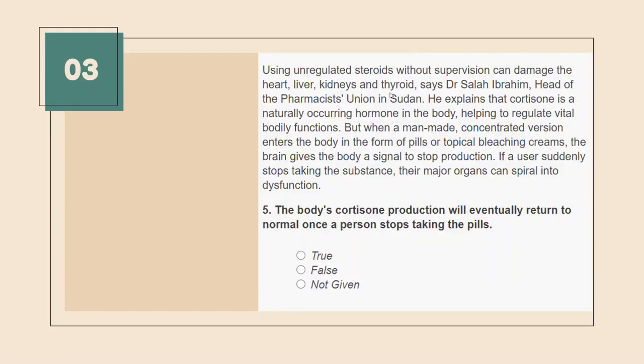That if a user suddenly stops taking the substance, their major organs can spiral into dysfunction. What does dysfunction mean? Is it equivalent to stop? Is dysfunction equal to stop? No. And so, exact information is not given. If a user suddenly stops taking the substance, their major organs can spiral.